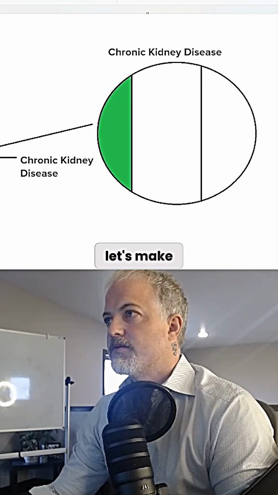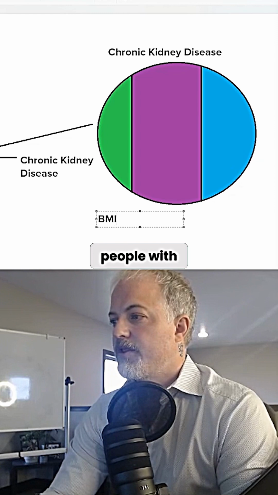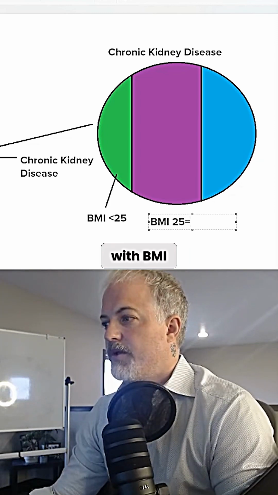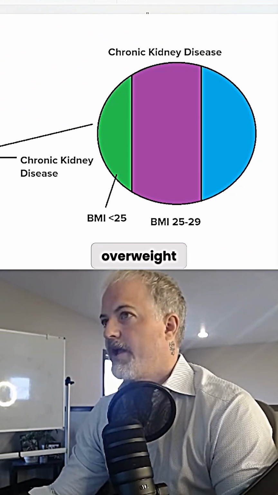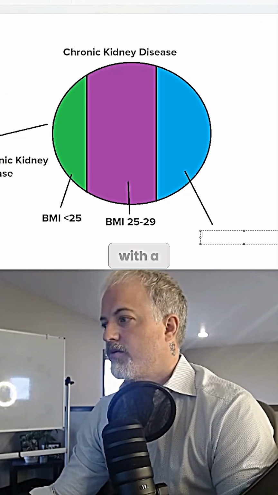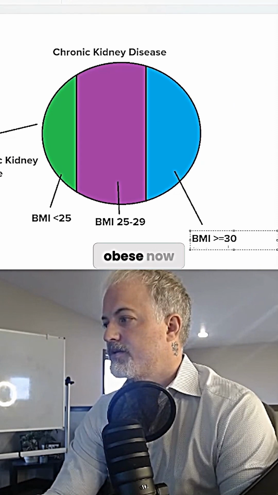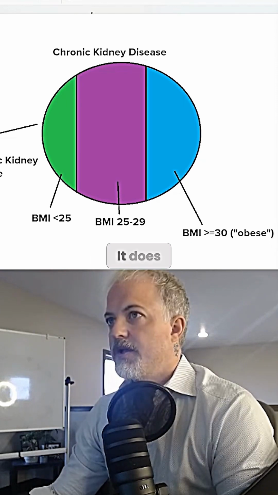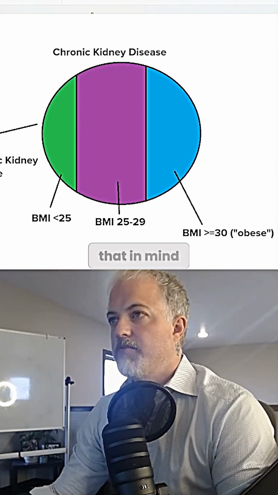So let's make 3 different groups. Group 1 is going to be people with BMI under 25. Group 2 is going to be people with BMI 25 to 29, which is overweight. And the third group is going to be people with a BMI greater than or equal to 30, which is obese. Now remember, BMI is a number that's derived from your height and weight. It does not take into account your actual body composition. So keep that in mind.